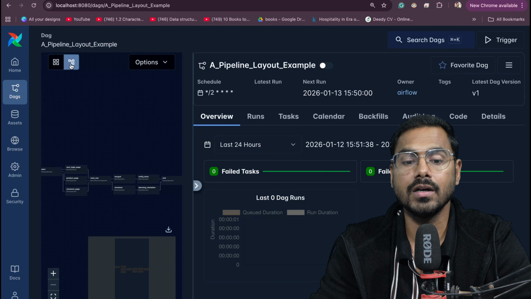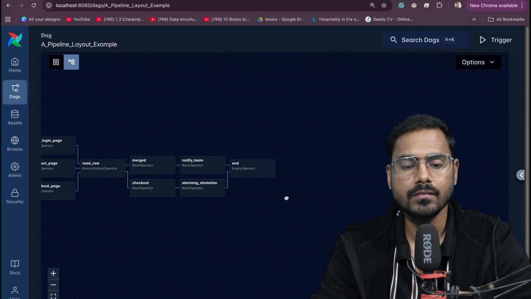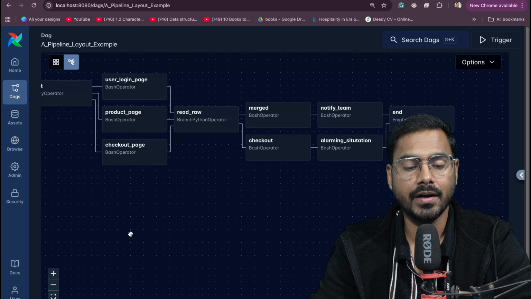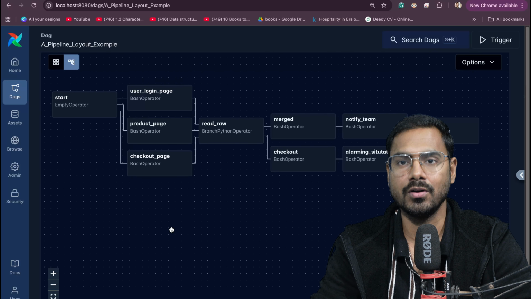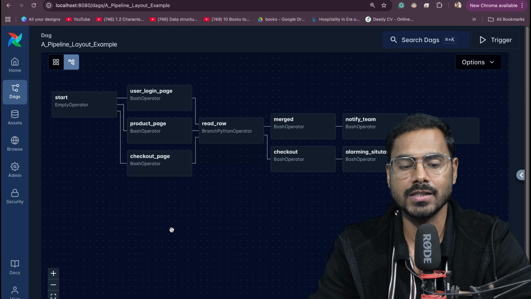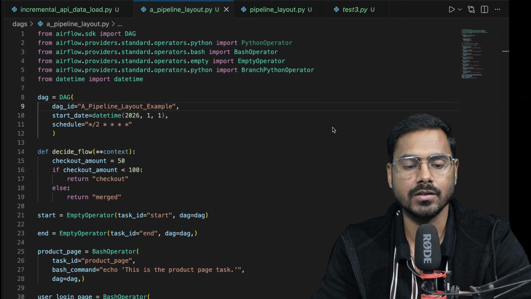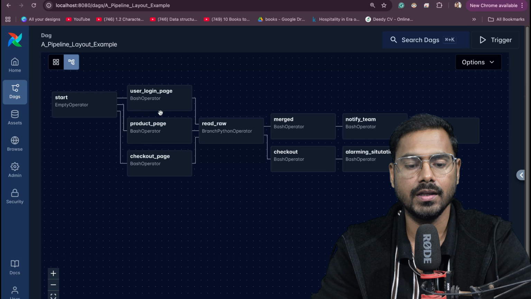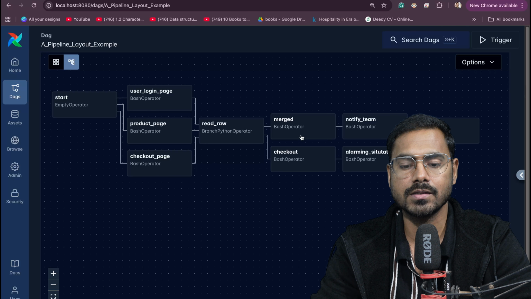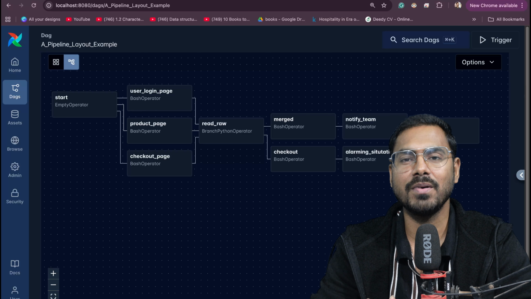And if I go here in the graph view, see whatever we drew, now everything looks like what we were expecting. We were expecting start to have 3, then 3 should merge into 1, 1 should again split into 2, 2 should run parallel, and then it should go to end. The same thing is happening. Start is going with 3, 3 is merging into 1, 1 is again splitting into 2, these are running parallel, and then it is merging into 1. So this part we are done.